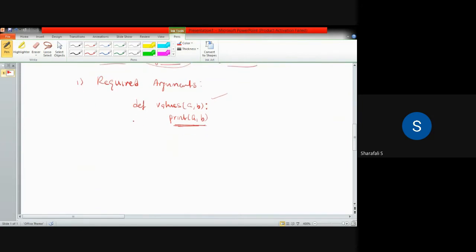Okay, so in this case, if I call the function with the values 5 comma 10, then this will give me the output 5 10. So 5 and 10 will be printed.